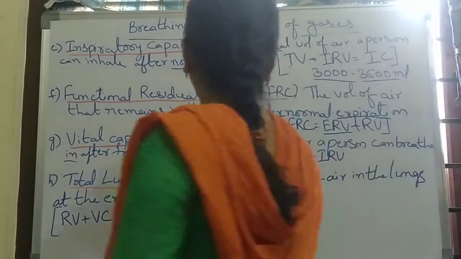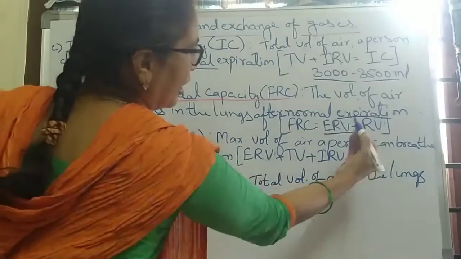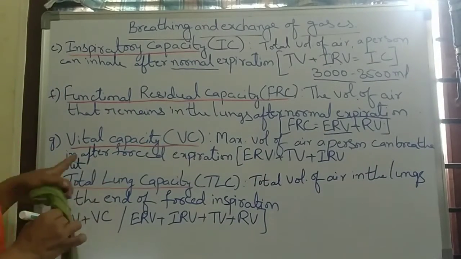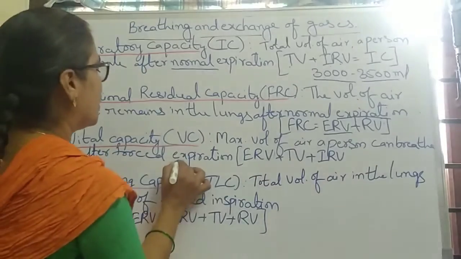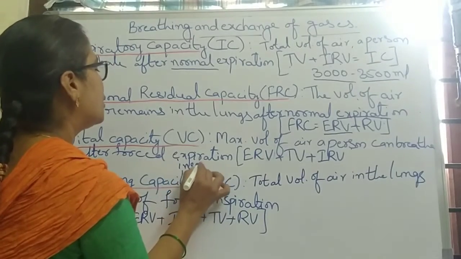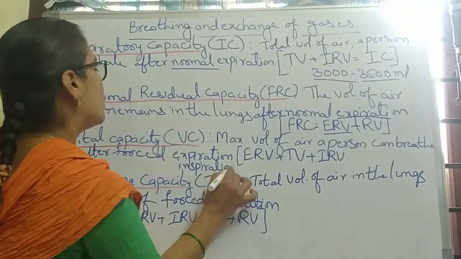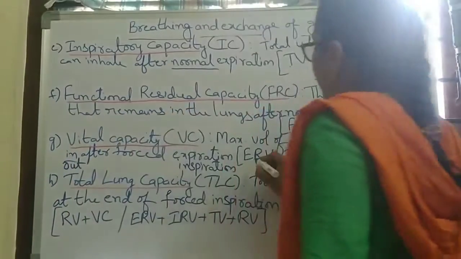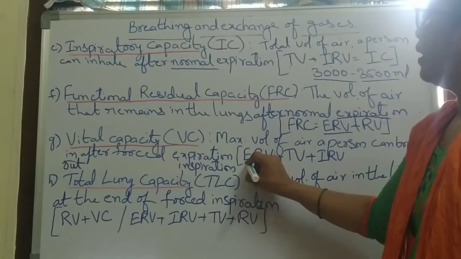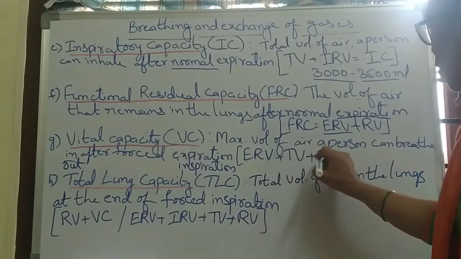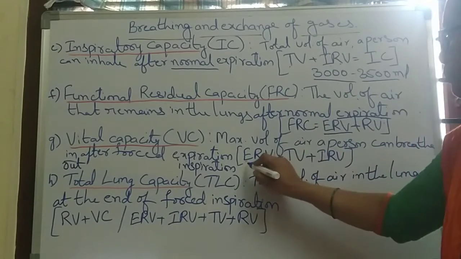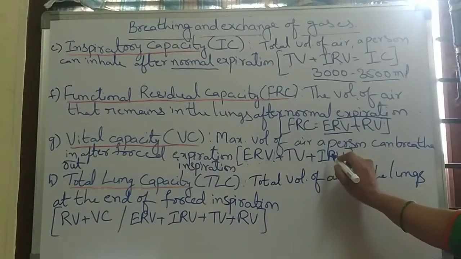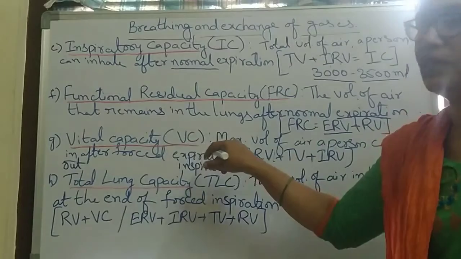It is ERV plus tidal volume plus IRV: expiratory reserve volume, tidal volume and inspiratory reserve volume.